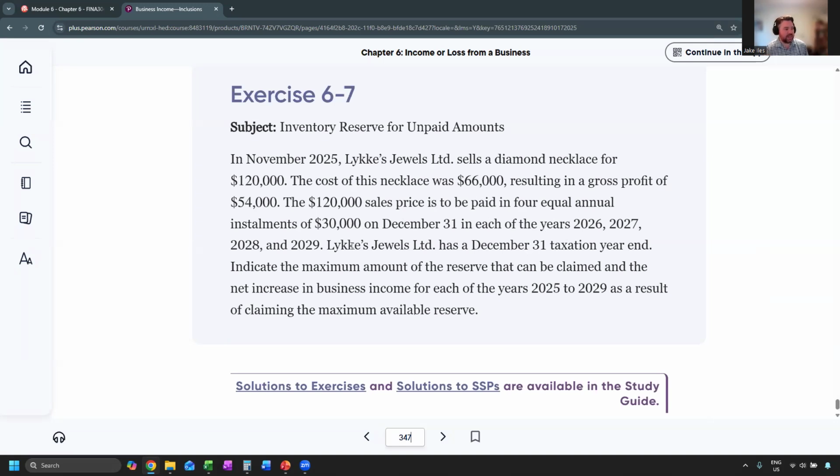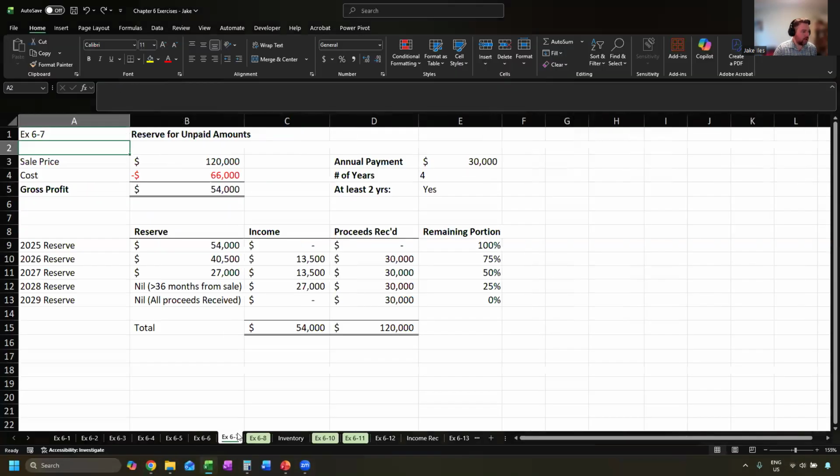It has a December 31st year end. Indicate the maximum amount of the reserve to be claimed and the net increase in business income for each of the years from 2025 to 29. So to try and help keep this flowing properly, I've set it up in sort of this table system. Our sales price was 120, the cost was 66. That creates our gross profit. So our gross profit is the basis for our reserve. Our reserve will be the gross profit times the remaining portion of the funds still to be received.